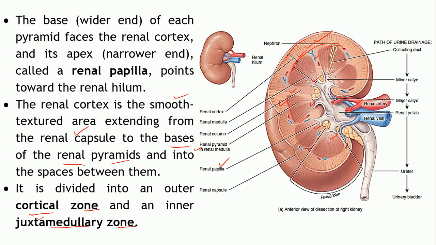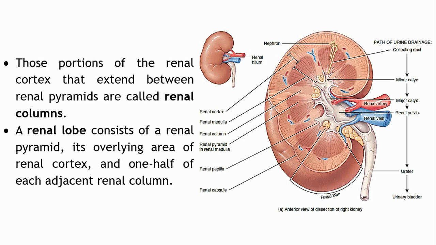Since this deeper area of the cortex is located close to the medulla, it is known as the juxtamedullary zone, whereas the outer portion of the renal cortex is referred to as the cortical zone.